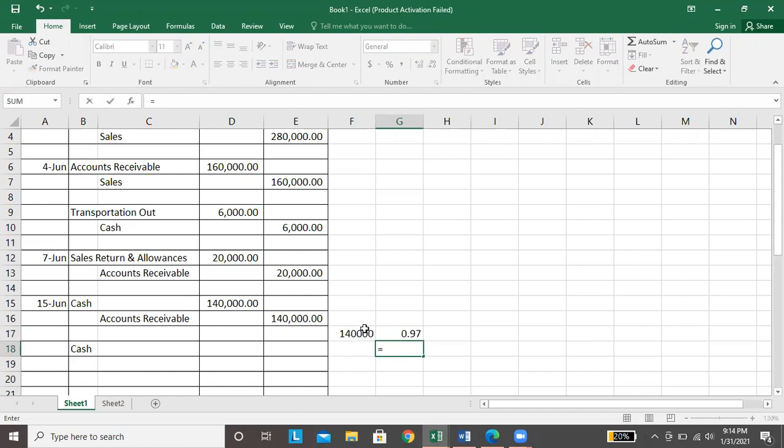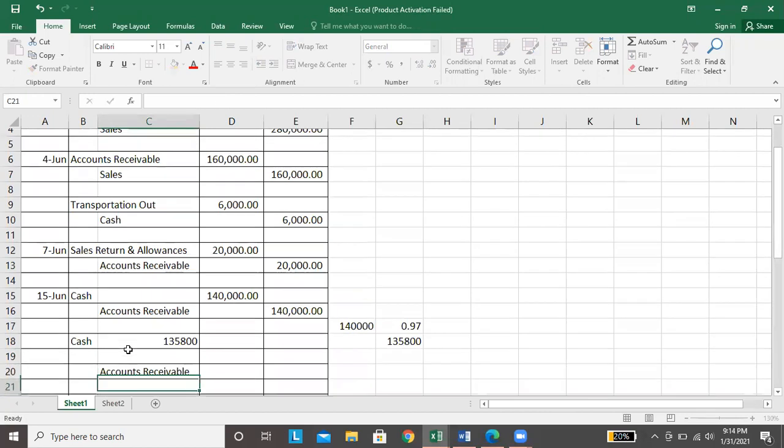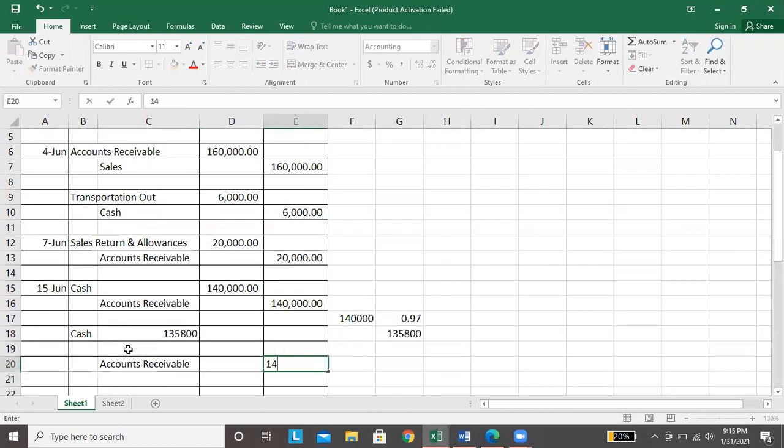So 140,000 times 0.97, ito na lang yung magiging collection natin, 135,800. So ito na lang yung magiging debit sa cash, 135,800. We will credit accounts receivable. That is 140,000. Hindi siya mababago.